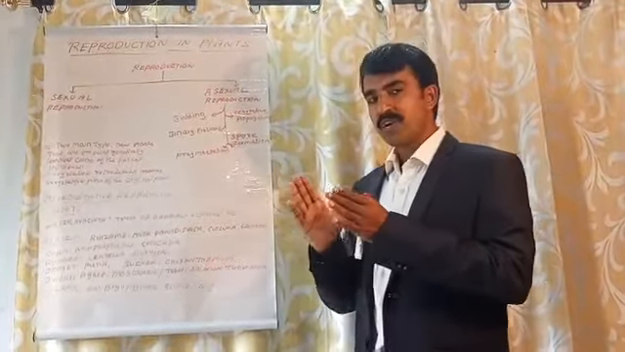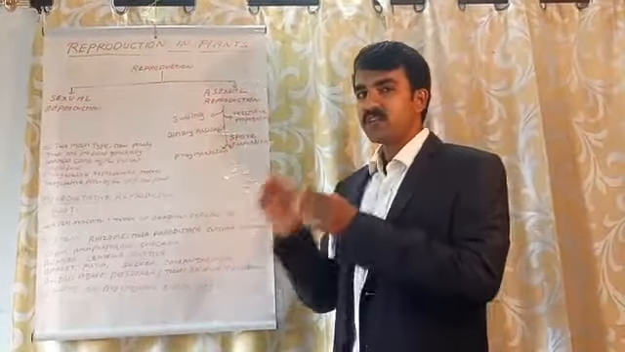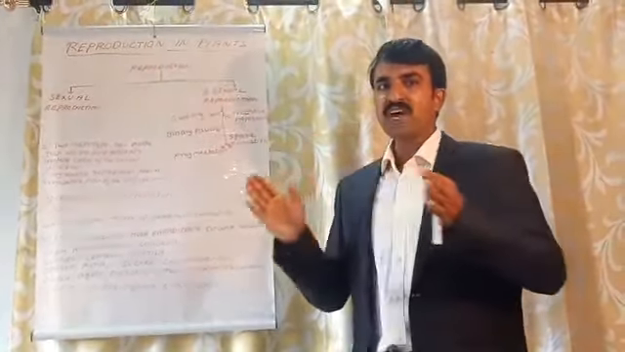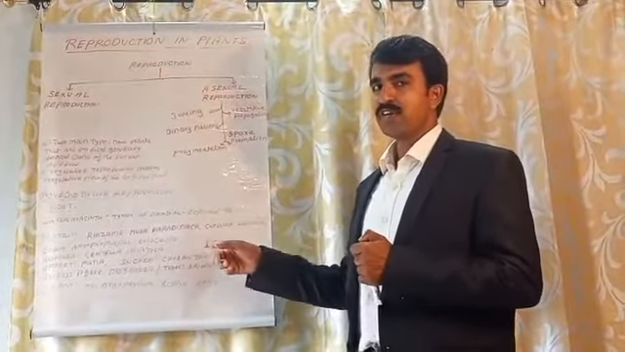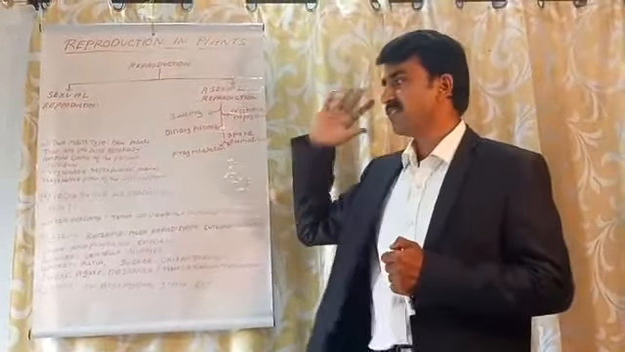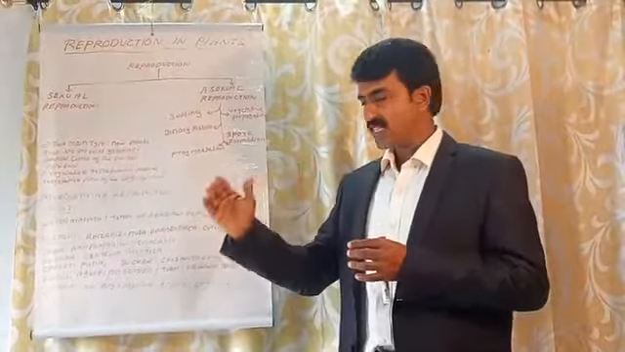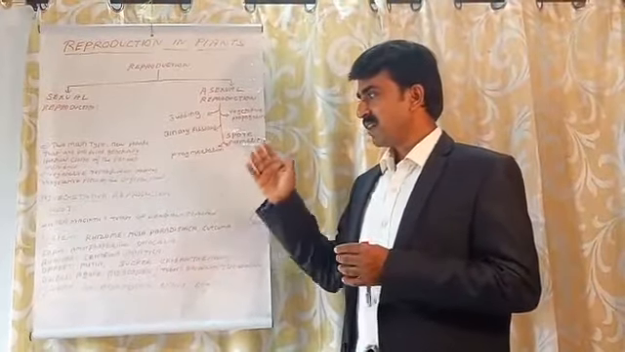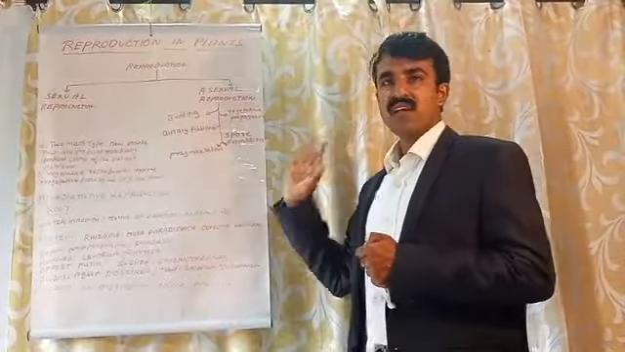I forgot to tell you one important thing. Vegetative reproduction is again classified into two: artificial and natural. Here we are going to see the natural. Natural vegetative reproduction can be discussed under three heads: root, stem and leaf.